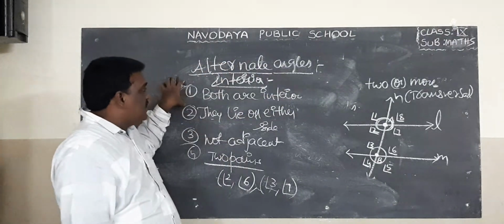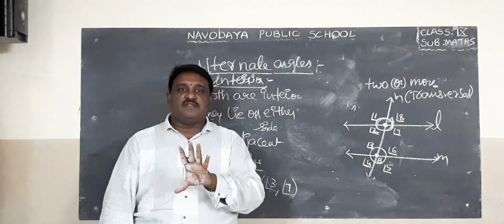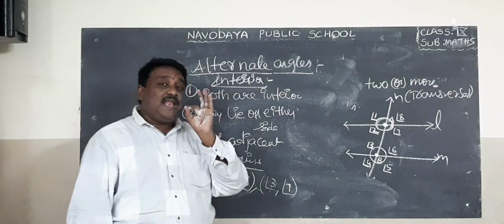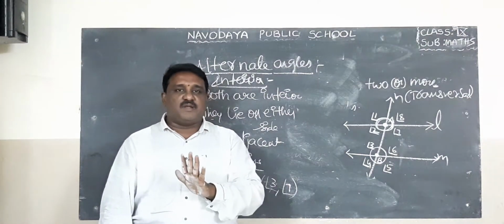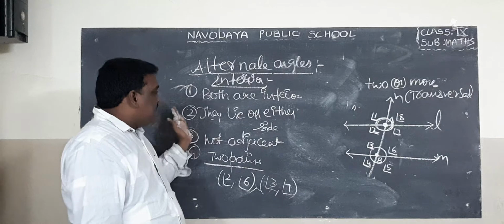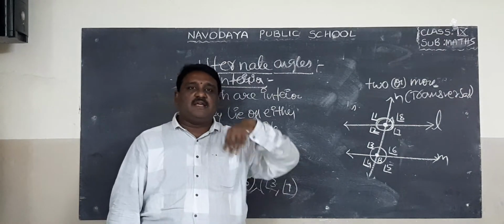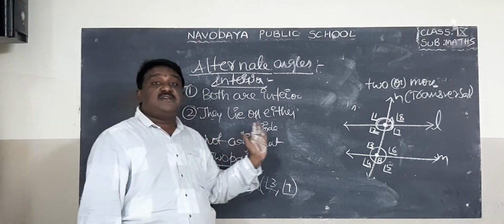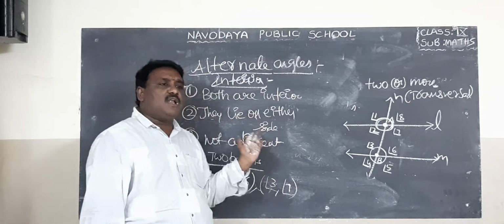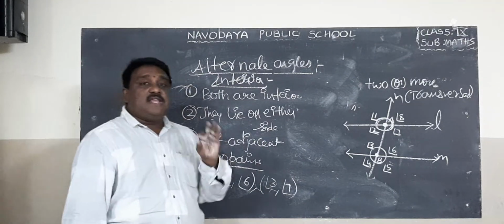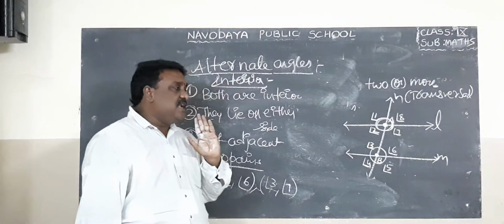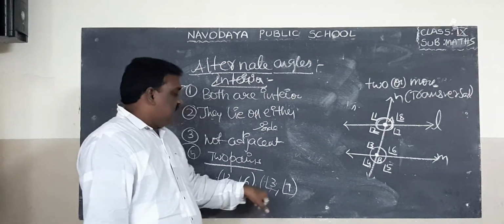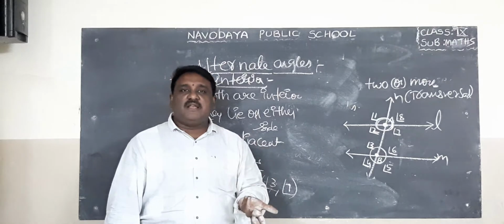What is the first property? Condition number one, both are interior angles. Condition number two, they lie on either side of the transversal. Either means left one angle, right one angle. Third property, not adjacent. Fourth one, there are two pairs of interior alternate angles. Number one, angle 2, angle 6. Number two, angle 3, angle 7.